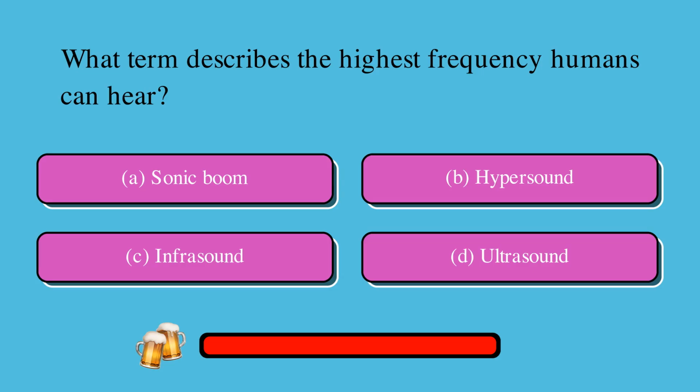What term describes the highest frequency humans can hear? Is it A, sonic boom, B, hypersound, C, infrasound, or D, ultrasound? The correct answer is D, ultrasound.